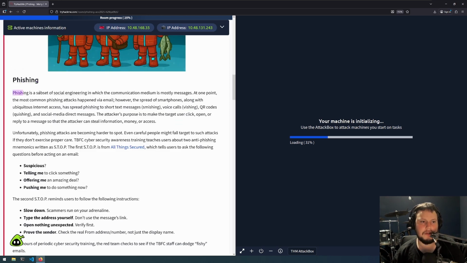Phishing. Phishing is a subset of social engineering in which the communication medium is mostly messages. At one point, the most common phishing attacks happened via email. However, the spread of smartphones, along with ubiquitous internet access, has spread phishing to short messages, smishing, voice calls, vishing, and QR codes, quishing, and social media direct messages. The attacker's purpose is to make the target user click, open, or reply to a message so that the attacker can steal information, money, or access.